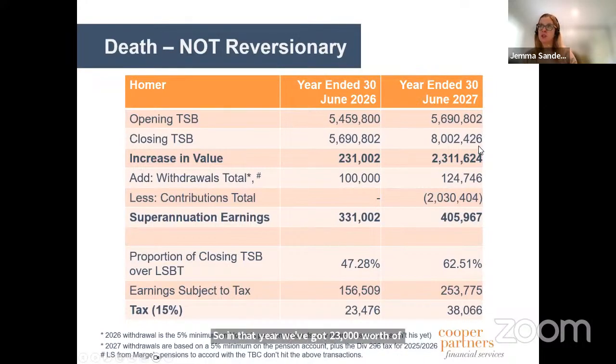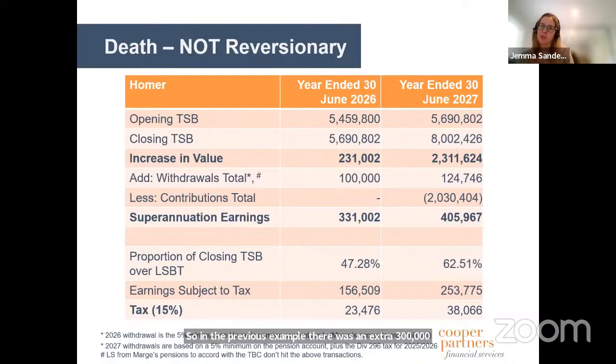Now, in the second year, when a new pension is started for Homer from Marge's balance, he would only start a new pension with the amount that he could, up to his transfer balance cap. So in the previous example, there was an extra 300,000 that had to be taken out as a lump sum.